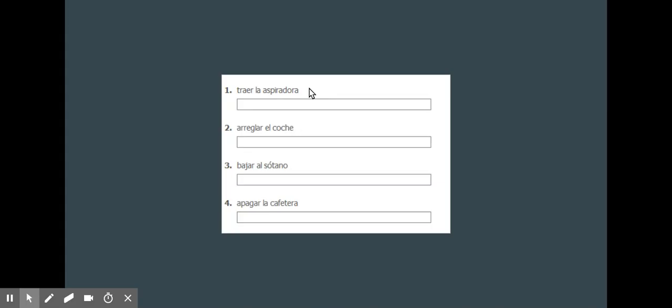Arreglar el coche. Arreglo, take off the O, add an E. Arregle el coche, por favor. Bajar, yo bajo, take off the O, add an E. Baje al sótano, por favor.